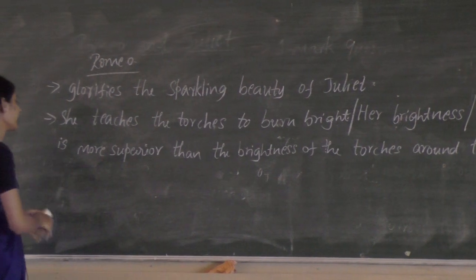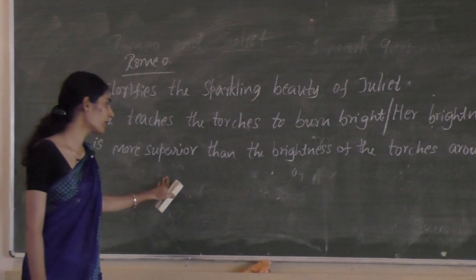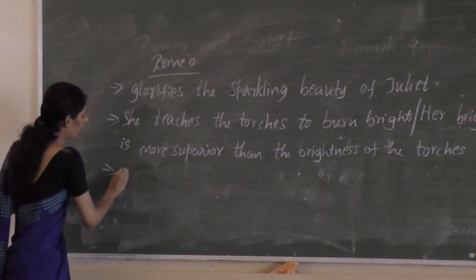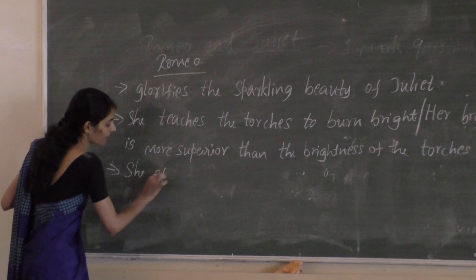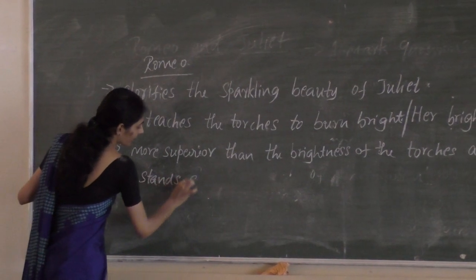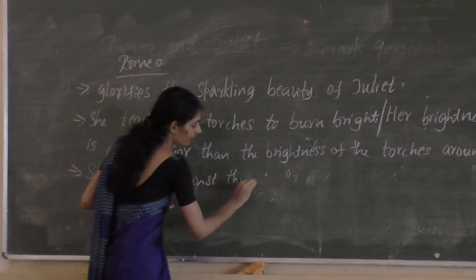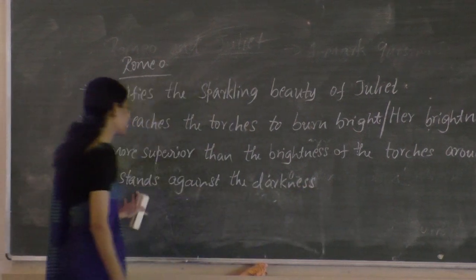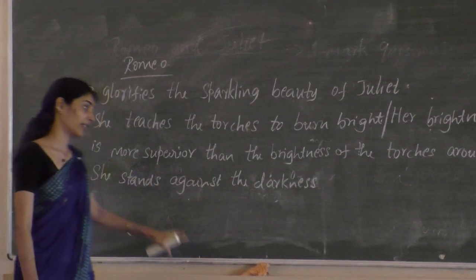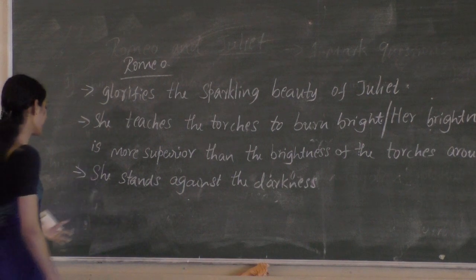The next thing, that she hangs upon the cheek of night, can be explained as she stands against the darkness. That means she illuminates that dark night.